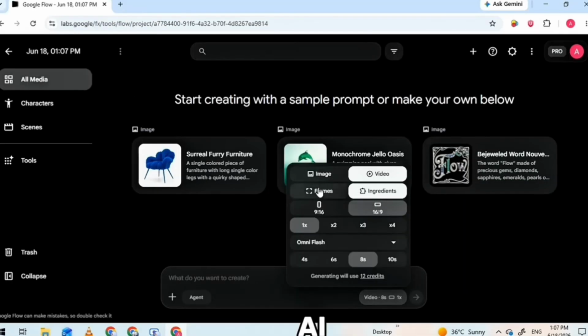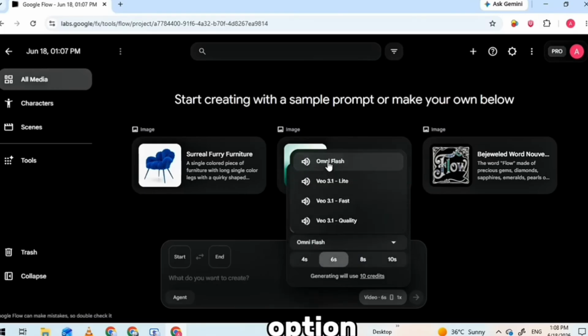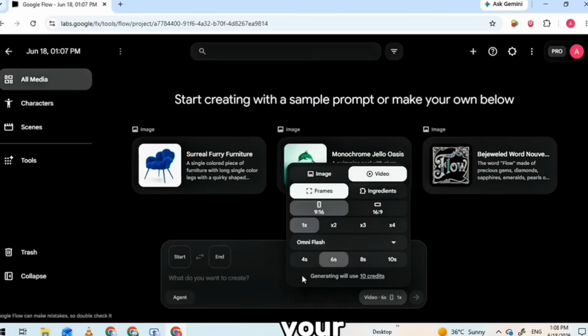Go back to Flow AI and start a new project. Click into Settings, and here's the switch you need to make. Where it said Image before, now you select Video. Right below that, set your frame option, lock in your aspect ratio, and pick your model from the list.